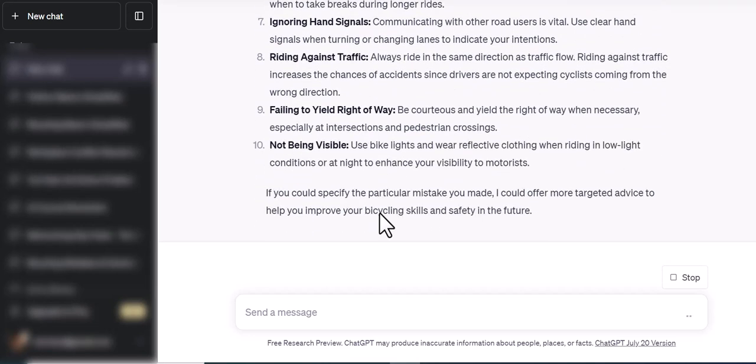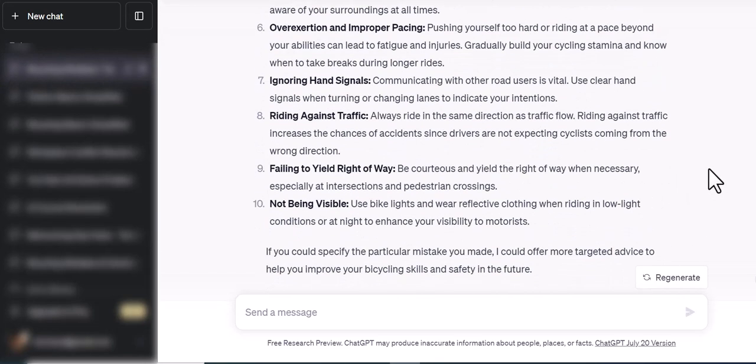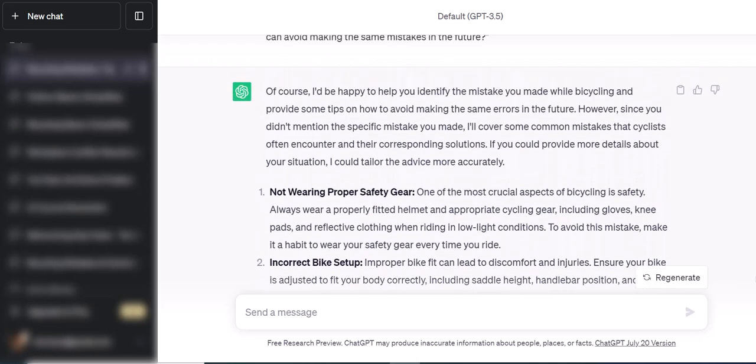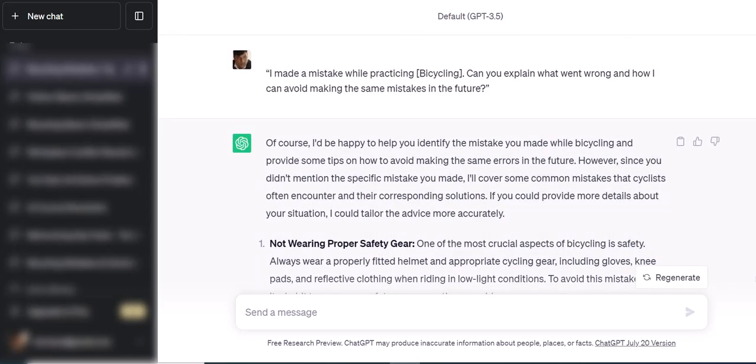It is going to save you a lot of time instead of just trial and error, and not only for bicycling, as a matter of fact, anything you are learning, you can add that prompt and ChatGPT is literally going to help you out.